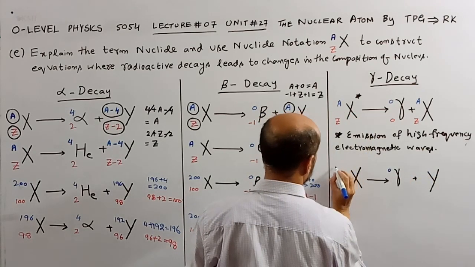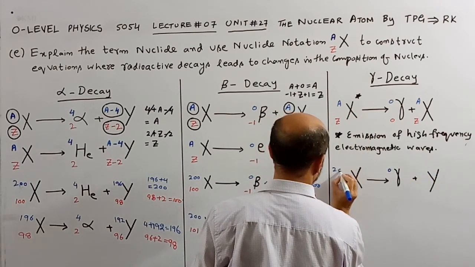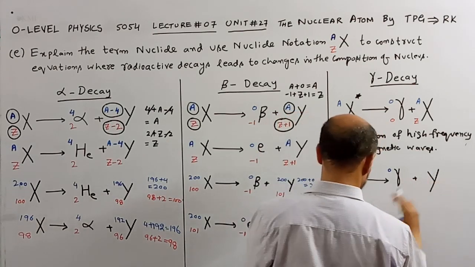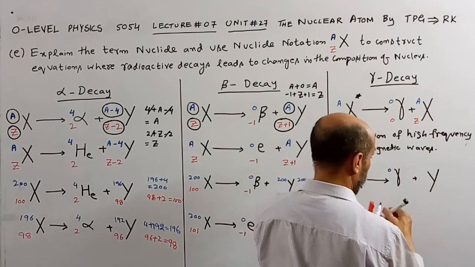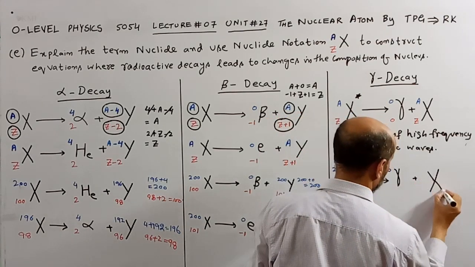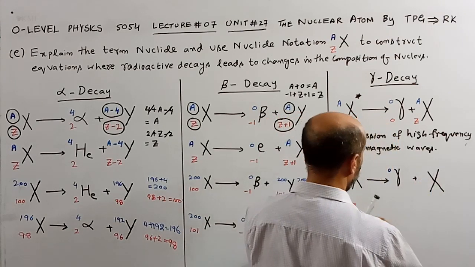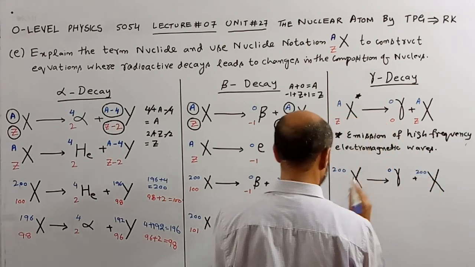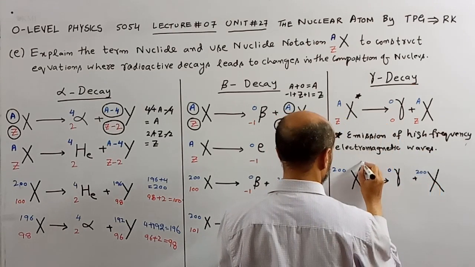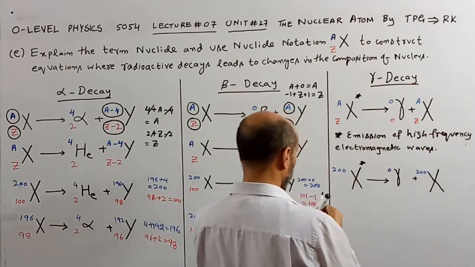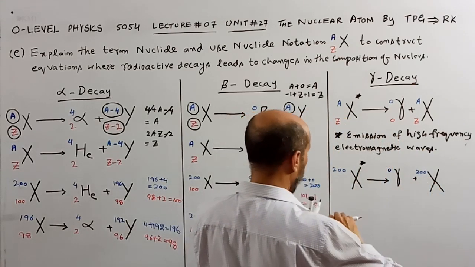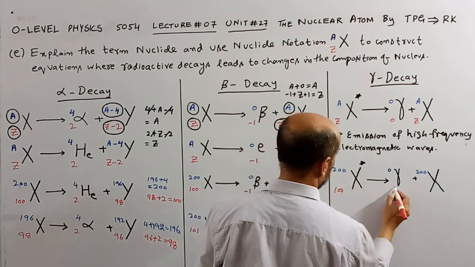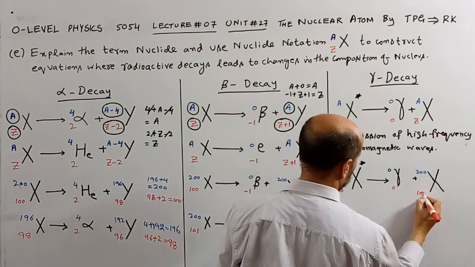Let's suppose it was 200, and obviously the value will remain as it is. So the value will be here 200 as it is, and the value of Z, suppose it was 100, so this was 0 and this will be equal to 0.